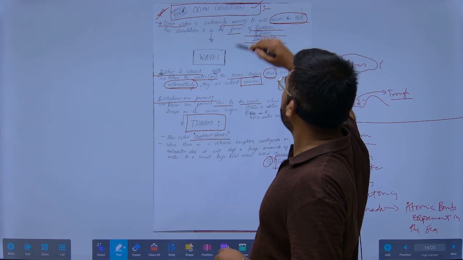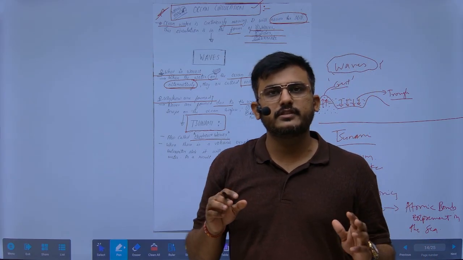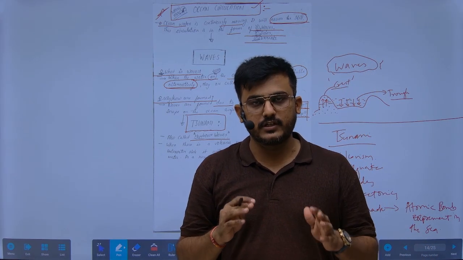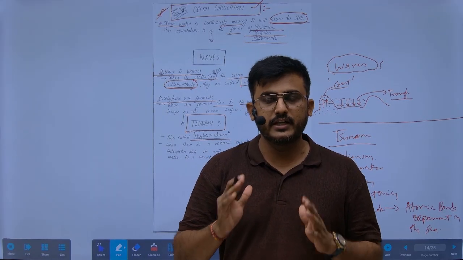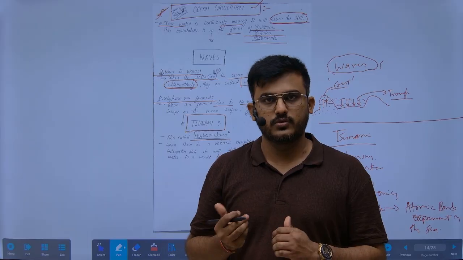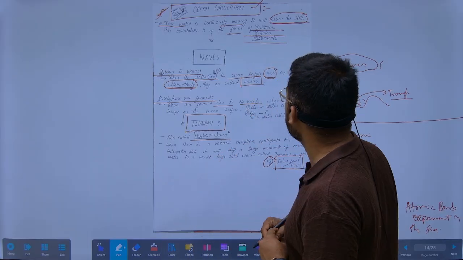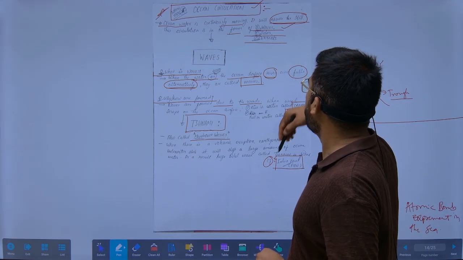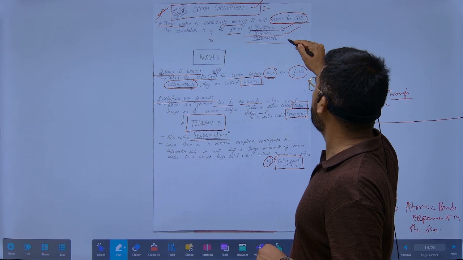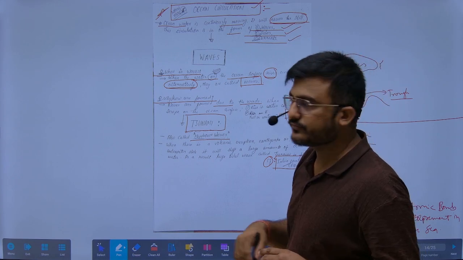What is ocean circulation? The ocean water we see is not at a standstill, but it will continuously move from one place to another in a definite direction. This is called oceanic circulation. And how does this happen? It will be in the form of waves, in the form of tides, or in the form of currents.